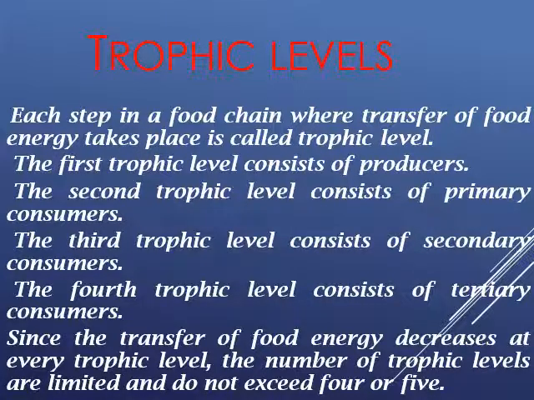Now children, trophic levels. Each step in a food chain where transfer of food energy takes place is called a trophic level. The first trophic level consists of producers or green plants. The second trophic level consists of primary consumers, or you can say the direct plant eaters. The third trophic level consists of secondary consumers, which are carnivores. The fourth trophic level consists of tertiary consumers, which are exclusively carnivores or high level carnivores. Since the transfer of food energy decreases at every trophic level, the number of trophic levels is limited and does not exceed 4 or 5.